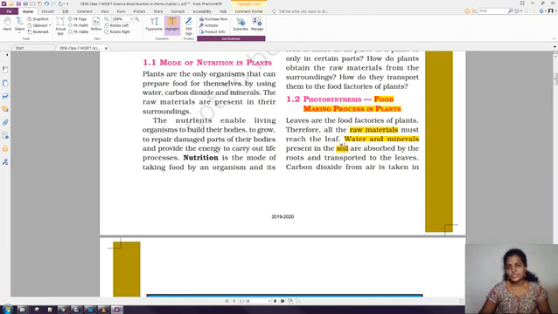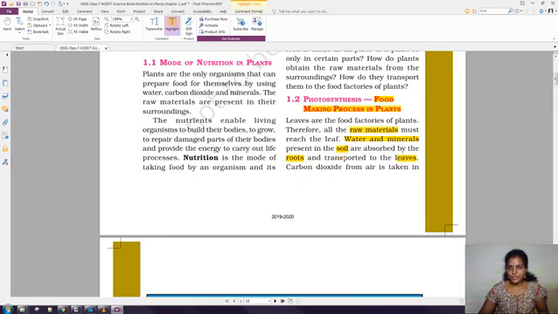We already know which type of system is present in the soil? Root system, right? This root will absorb the water and minerals and send them to the leaf, because the leaf has the chlorophyll pigment and can do the photosynthesis process by trapping the sunlight. Okay, so the water and minerals present in the soil will be absorbed by the root system and then transported to the leaves.